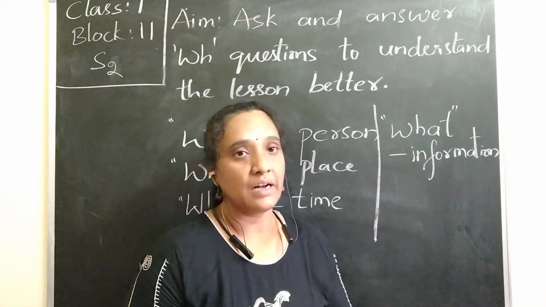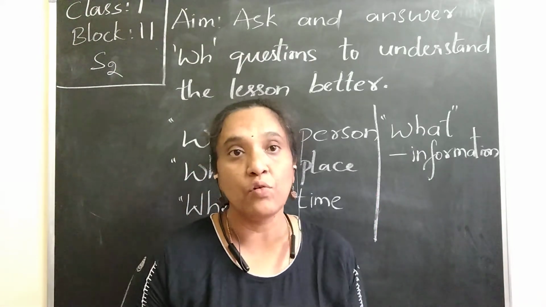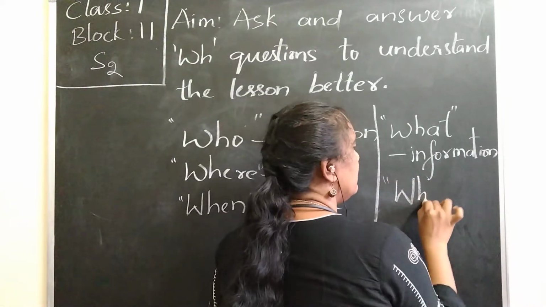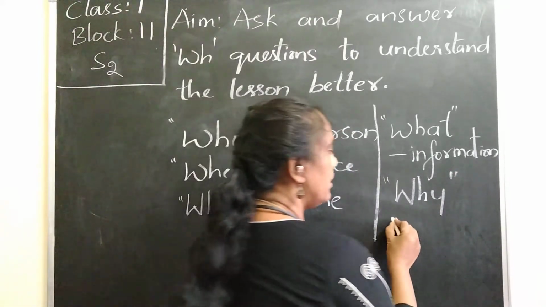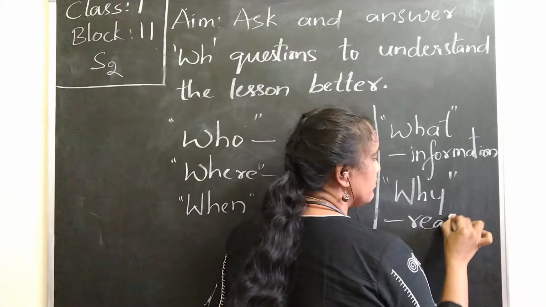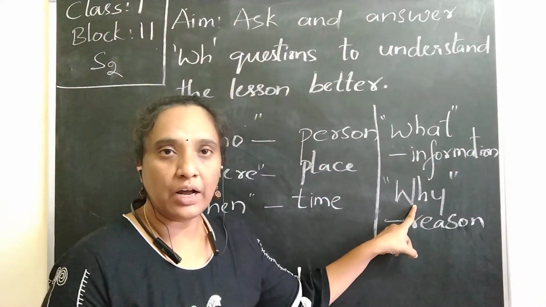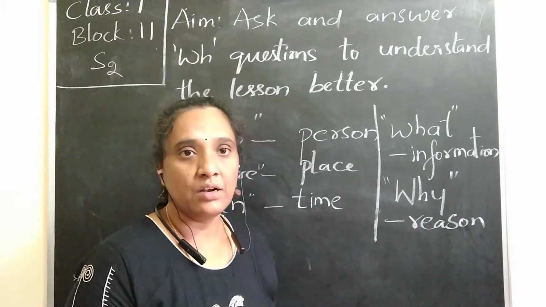So a person is crying, fighting, or doing some mischievous things. Why? What is the reason? If you want to know about the reason, then you want to write with why. Means a question must start with why, to know the reason behind something which is going on. Why are you crying? Why are you fighting with your friend?